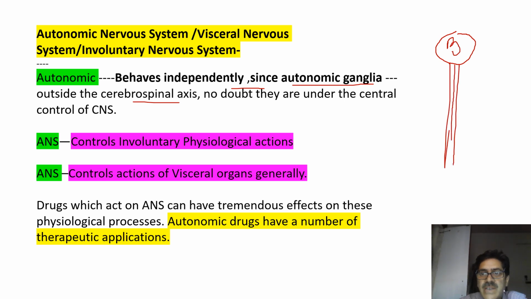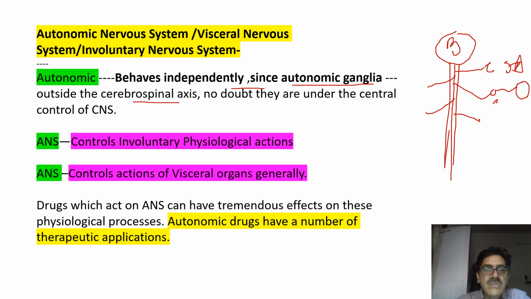From the spinal cord, many nerve fibers emerge, and these nerve fibers end in ganglia, and these ganglia innervate different organs. These ganglia are situated outside the cerebrospinal axis, and they behave independently. That is why it is called autonomic.